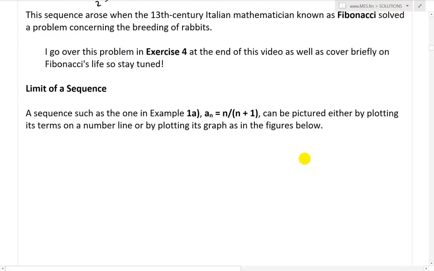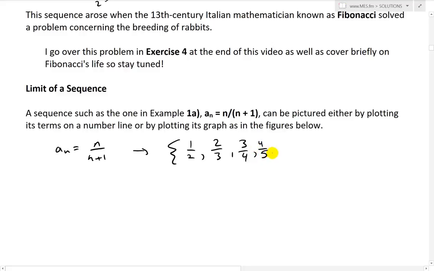But first, let's just write this out again. If a_n equals n over n plus 1, then the sequence is going to be like this. We'll have 1 over 1 plus 1, the first term is 1/2, then 2 over 3, then 3 over 4, then 4 over 5, and it keeps going on and on until eventually we get something like 100 over 101, dot dot dot, and it keeps going on and on, n over n plus 1.